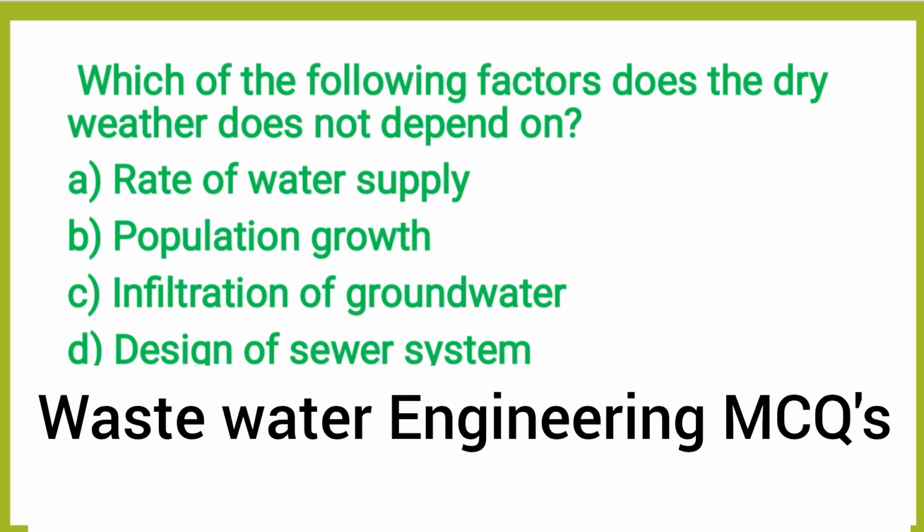So the correct answer is option D, design of sewer system, because the dry weather flow only depends upon the rate of water supplied to the city, the population and population growth, and the infiltration rate of the groundwater. So these are all the factors affecting it, but it does not depend upon the design of the sewer system. Okay, so option D is the correct answer.